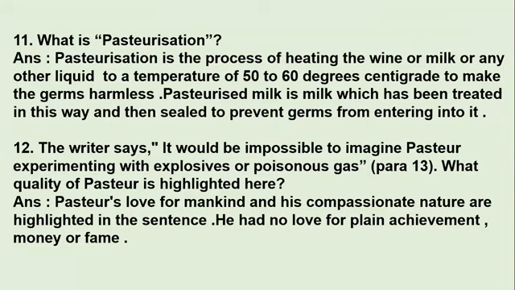Okay, so the quality which we come to know from the above mentioned sentence is that Pasteur was a lovable person. He had love for mankind, and he was very compassionate, and he also had a deep feeling and thought for nature. This is what we come to know from the sentence. And he had no love for plain achievement, to achieve money or fame. He did not work for it. He worked for his own satisfaction and for the service of the society and the people. So this is how we come to know about Pasteur from this sentence.